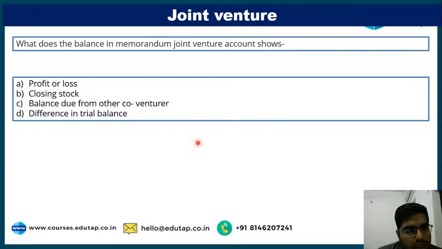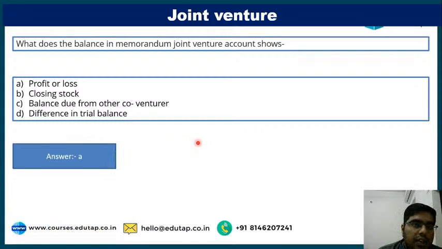Profit or loss, closing stock, balance due from other co-venturer, or difference in trial balance? Gaurav is saying C. Shubham and Manjunath are going with A.